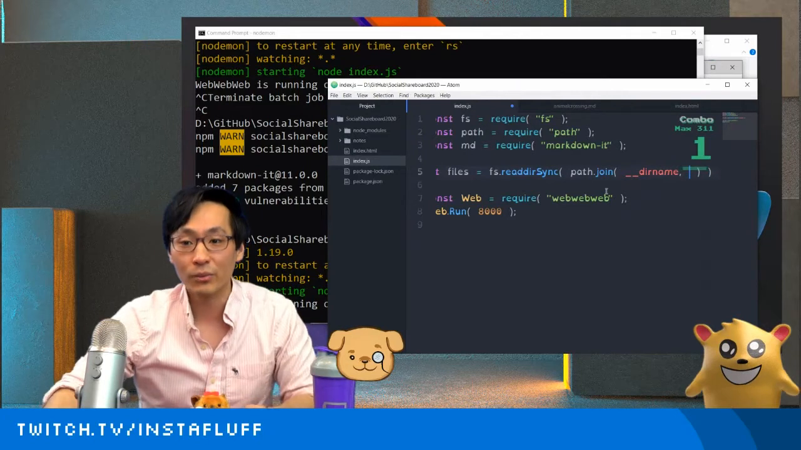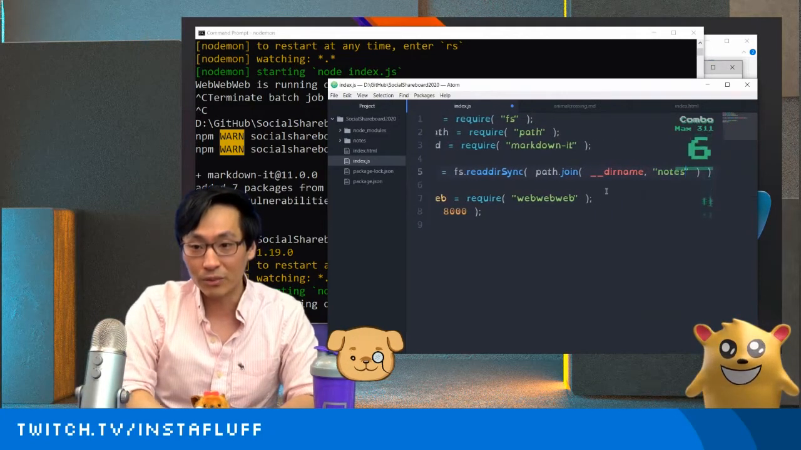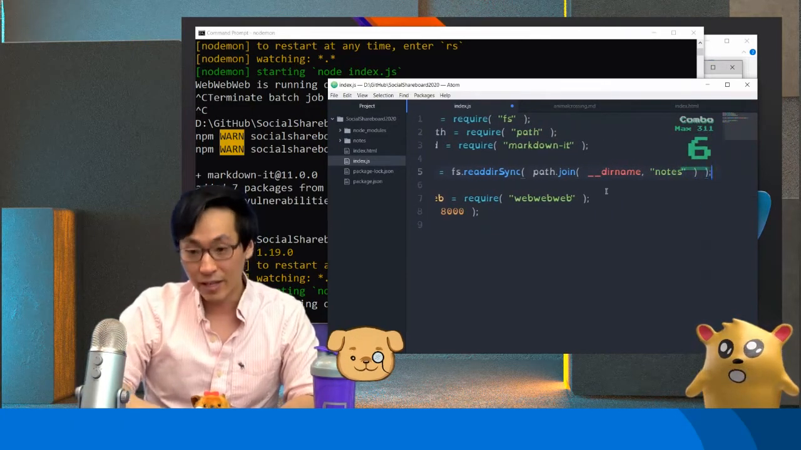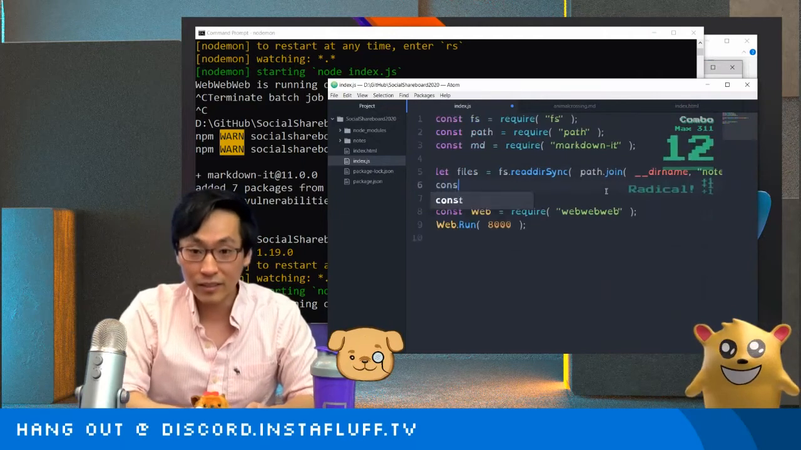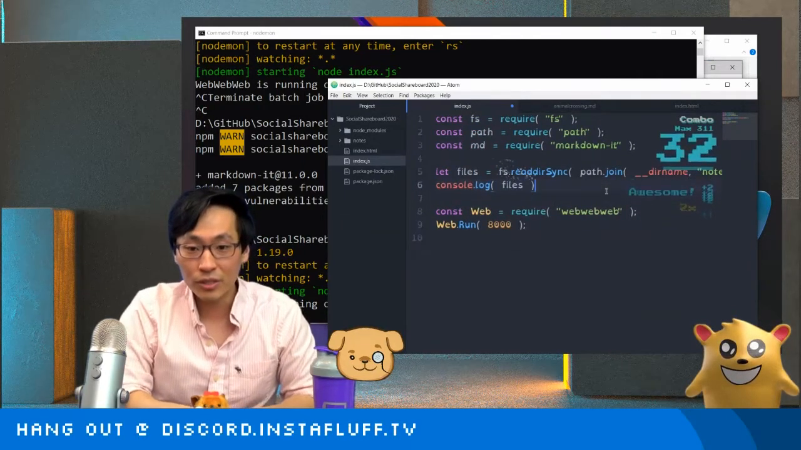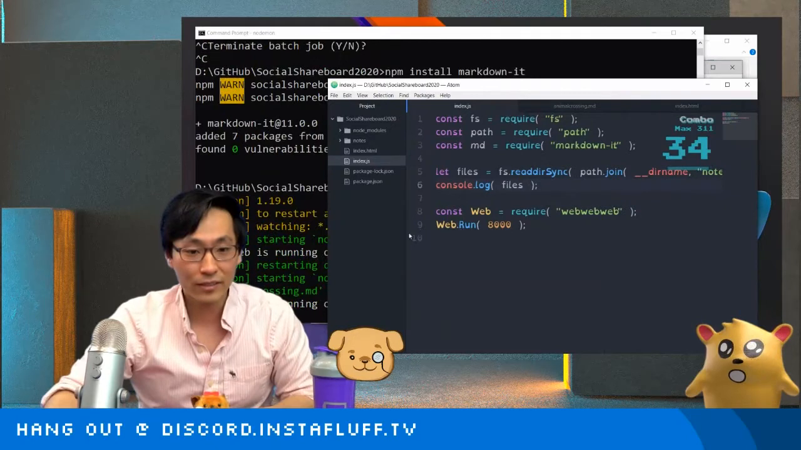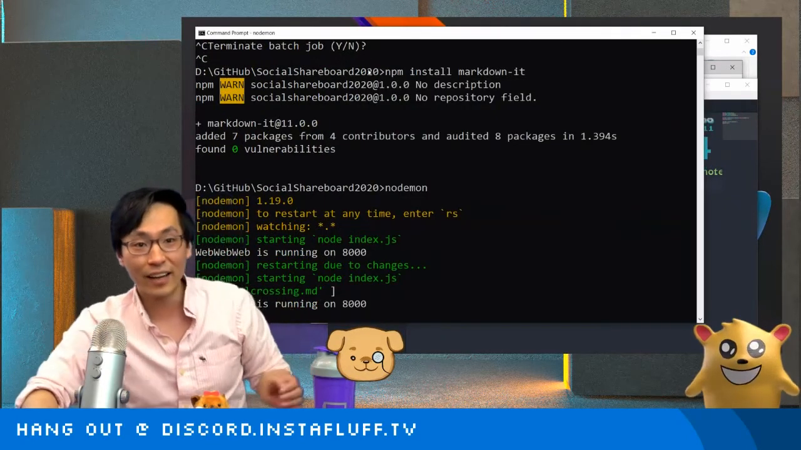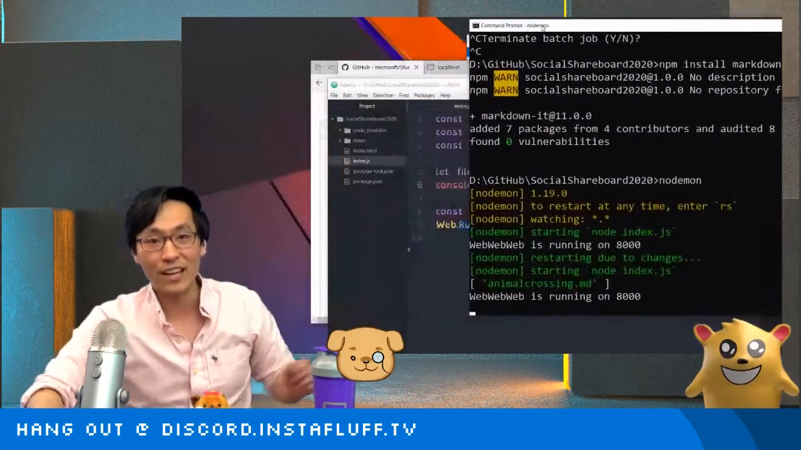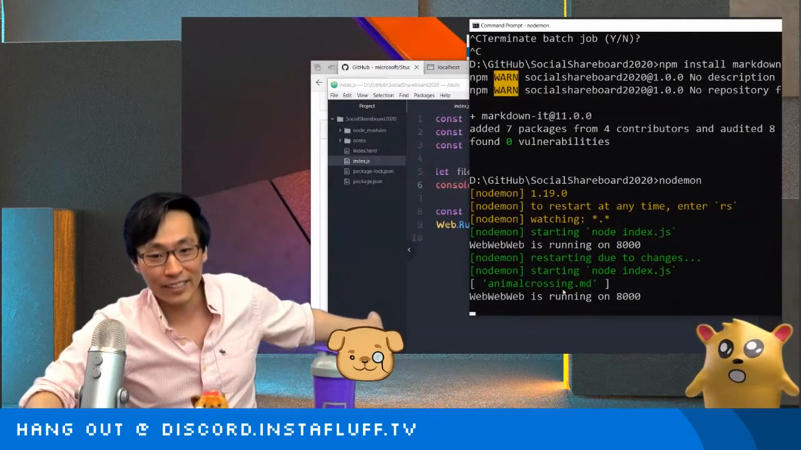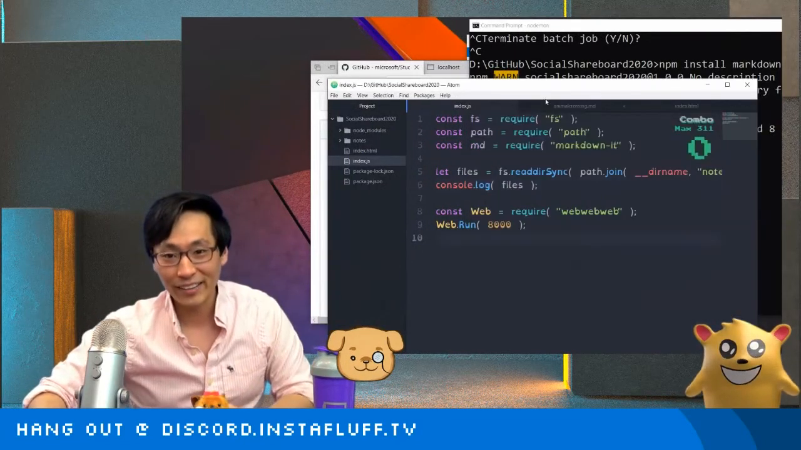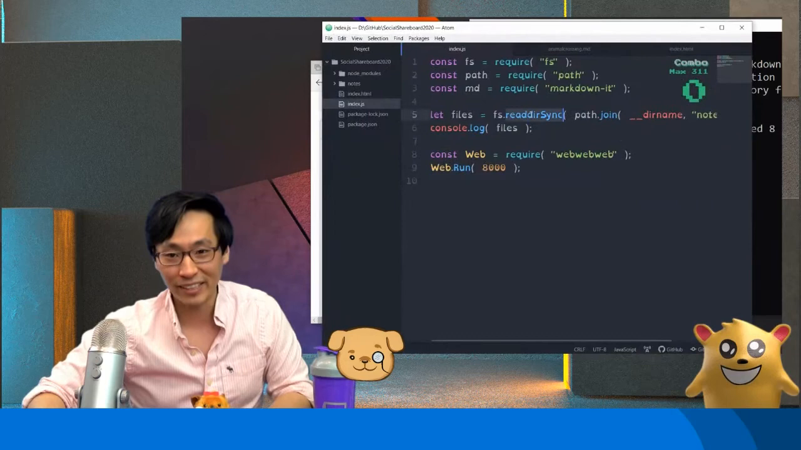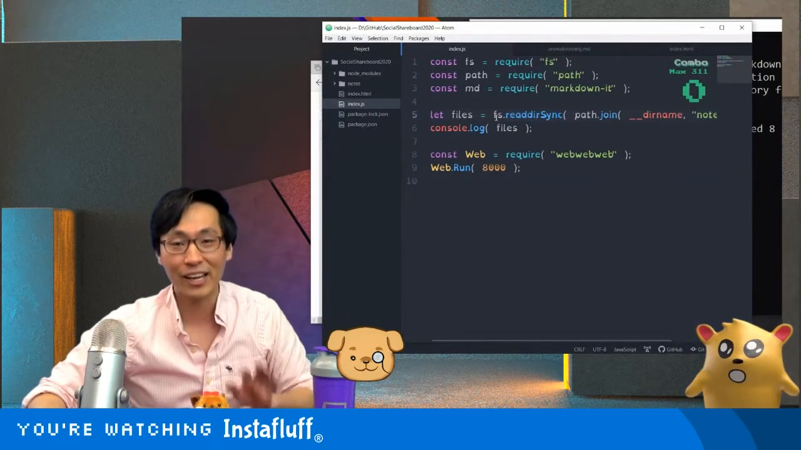So let's see, we want to read through the notes folder, and then I think that should give us all of the files. Let's see. There it is. Look at that. I don't know if you can see it. Hold on, I will move to the side. All right, animalcrossing.md, and that's an array. That's pretty easy, right? You can just call this one function, and then you get all the files.